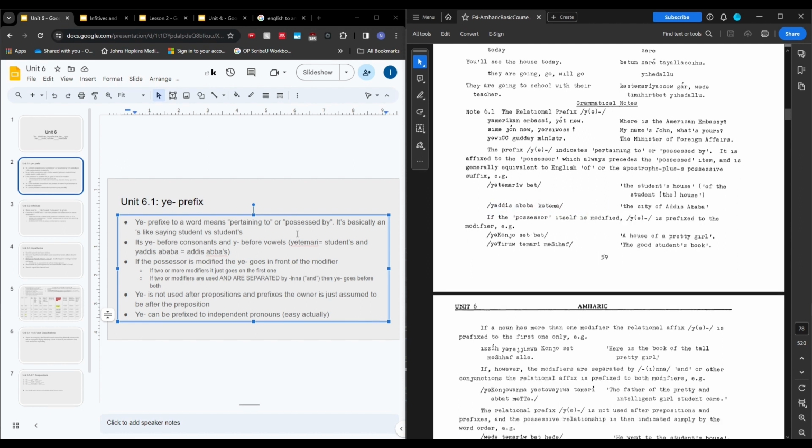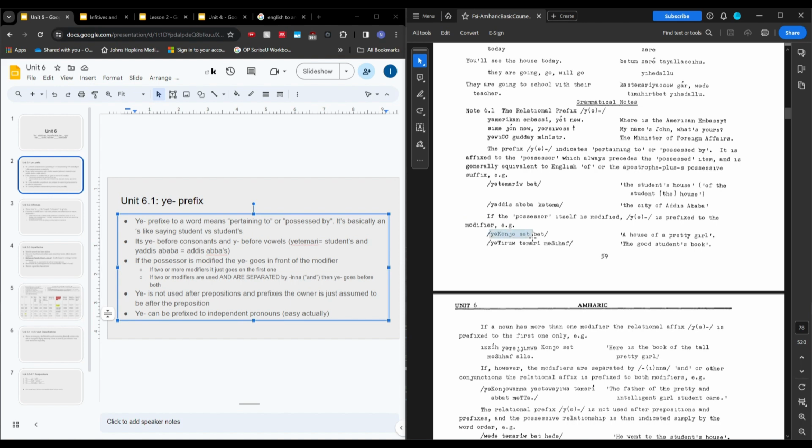And then after this, it's just kind of bringing up niche examples around how this prefix is used. Let's say that you want to use ye with a word that's actually being modified, so there's some sort of adjective affecting it. In those situations, the ye is prefixed to the modifier, not to the word itself. The example here is ye k'onjo set beit. Onjo means beautiful. This K here is meant to be a symbol of a glottalized K, so ye k'onjo, and then set is woman. Ye is making it the beautiful girl's, and then beit is house, so a house of a pretty girl. Same idea, maybe slightly different translation.